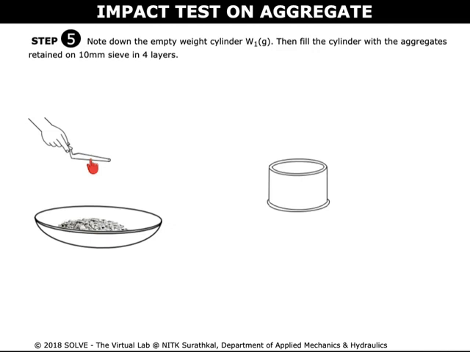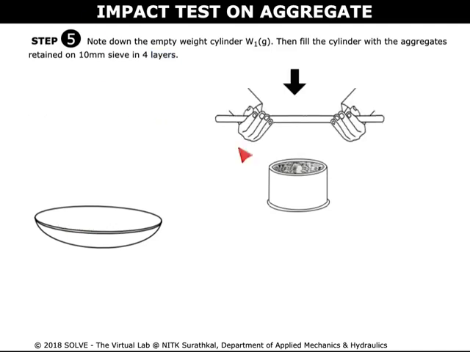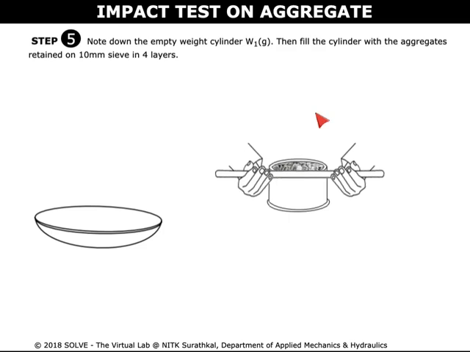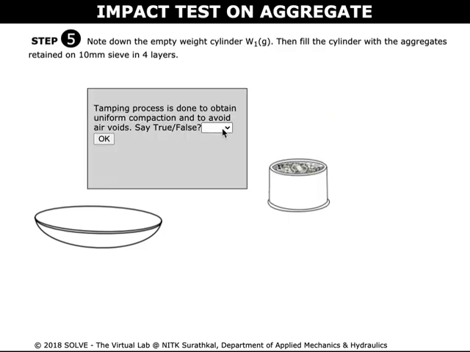Click on the trowel to fill the cylinder with the aggregates retained from the sieve. Click on the tamping rod here to tamp each layer of the aggregates. Similarly, we follow the same process for another 4 layers. Click here to flatten the top layer. Select the correct answer in the pop-up question to proceed to the next step.